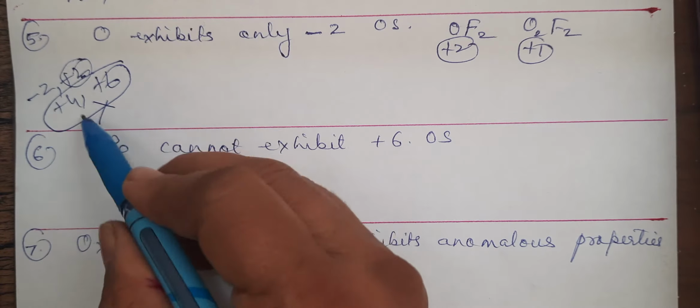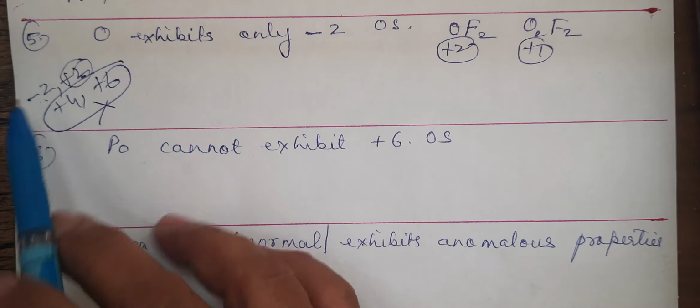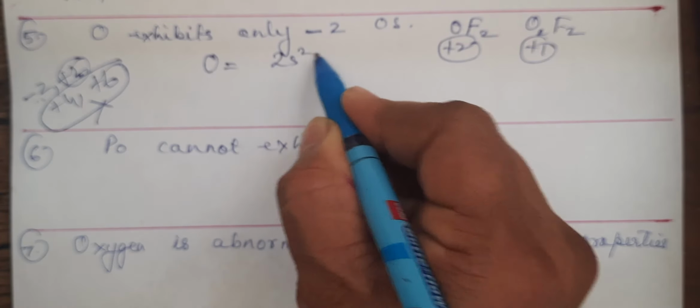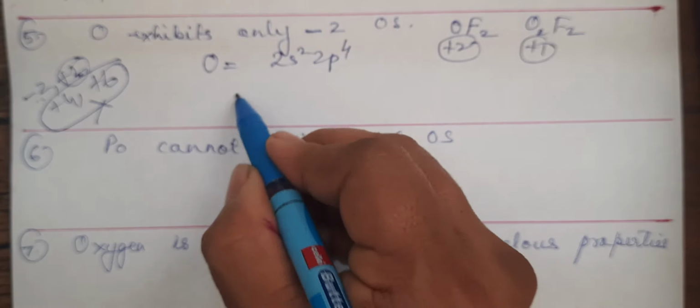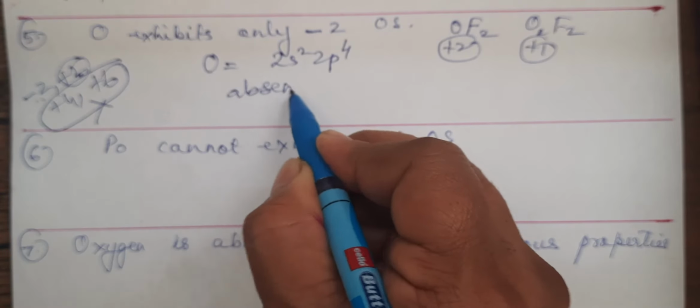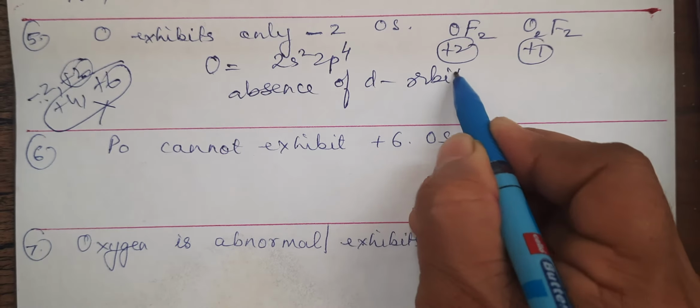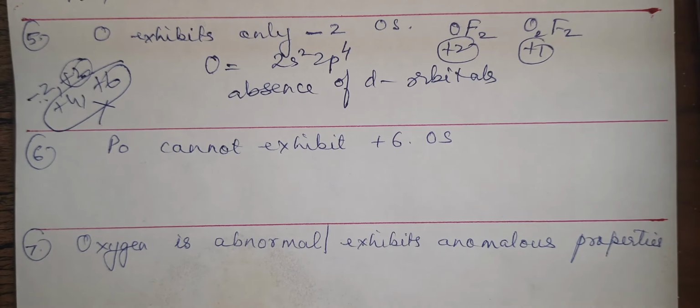So why is it not showing all the others, and only showing this? Because you will write the configuration as 2s2 2p4. Okay, you will write absence of d orbital. Because of the absence of d orbital, there is no possibility the electrons can get excited to the next orbital.